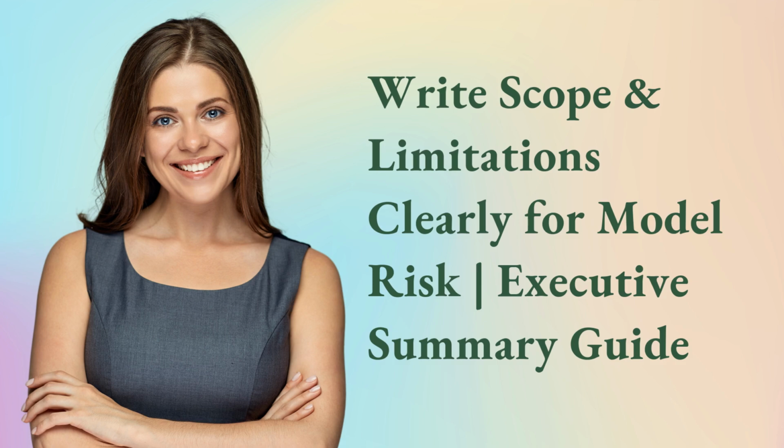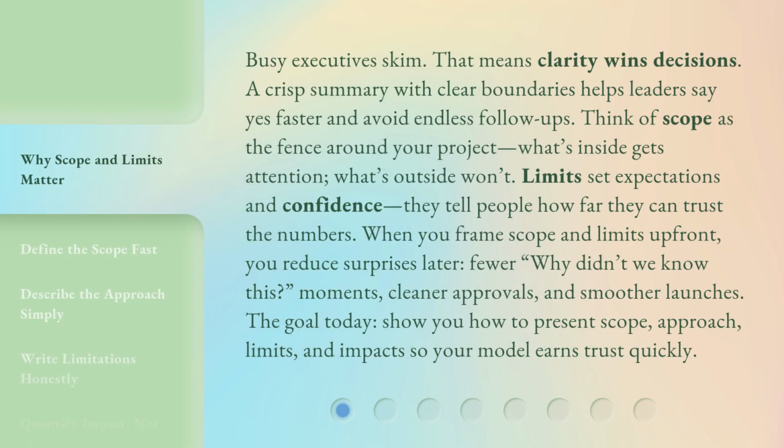Write scope and limitations clearly for the Model Risk Executive Summary Guide. Busy executives skim. That means clarity wins decisions. A crisp summary with clear boundaries helps leaders say yes faster and avoid endless follow-ups. Think of scope as the fence around your project. What's inside gets attention, what's outside won't.